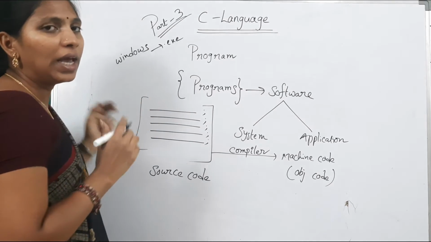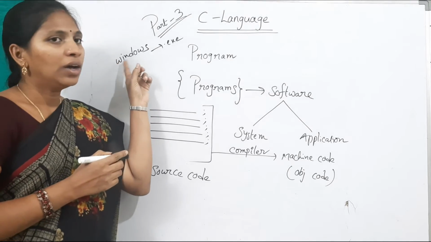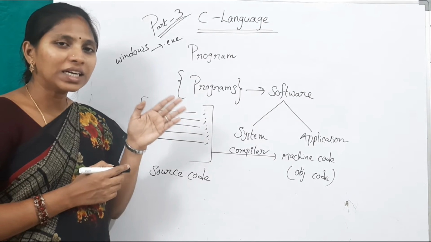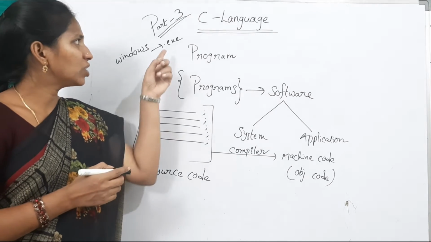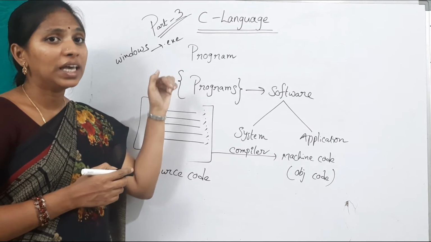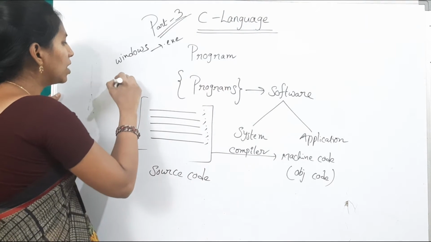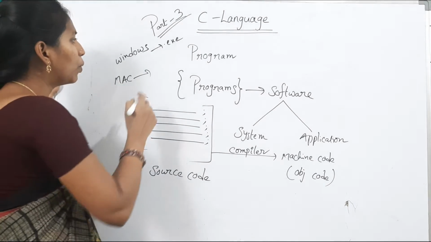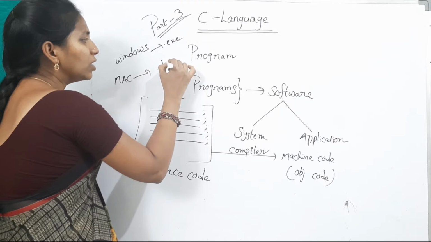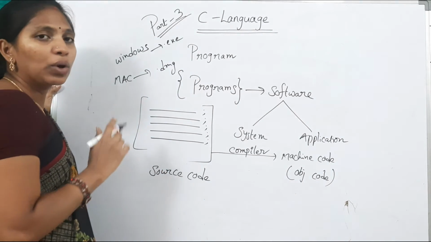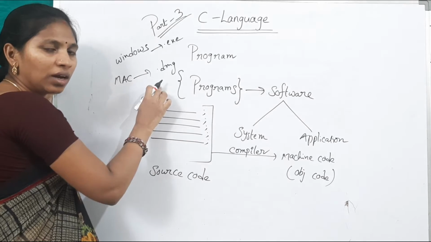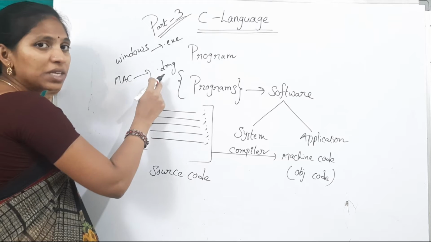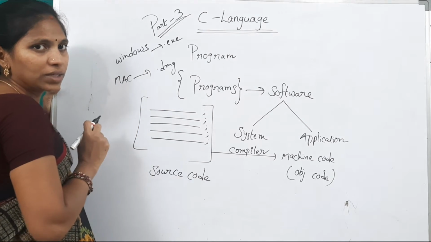If you want to write any C program in a Windows operating system computer, then you should download the C language application with the extension .exe. For suppose, in another system there is another OS, Mac. In Mac, if you want to write any C program, first of all, download and install the C software with the extension .dmg. Here, .exe and .dmg are extensions for software.